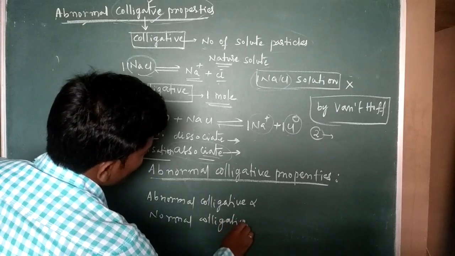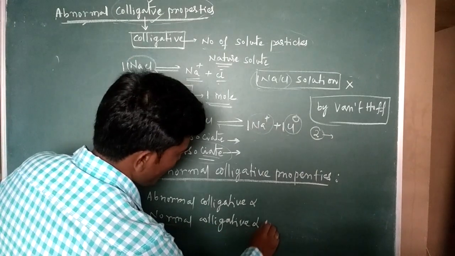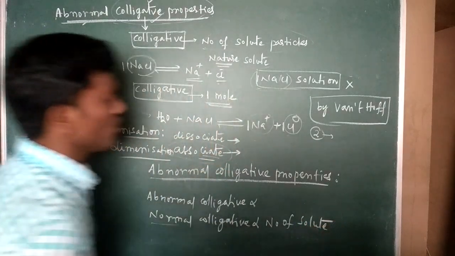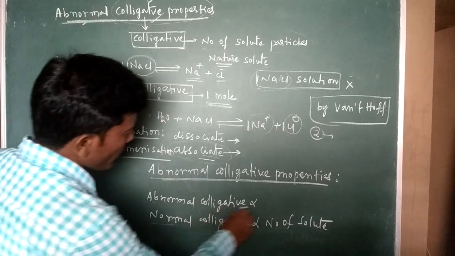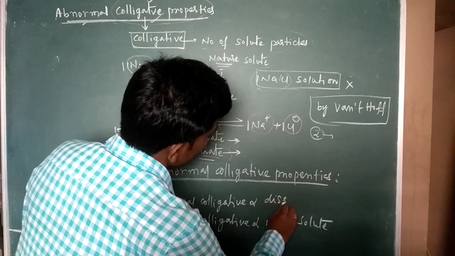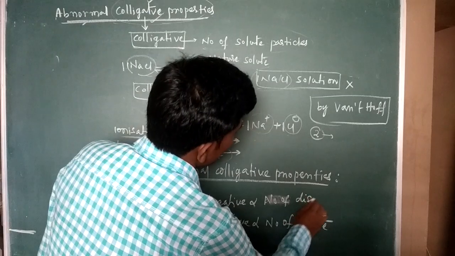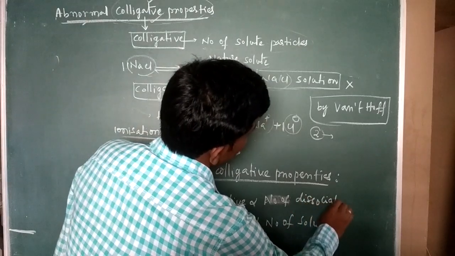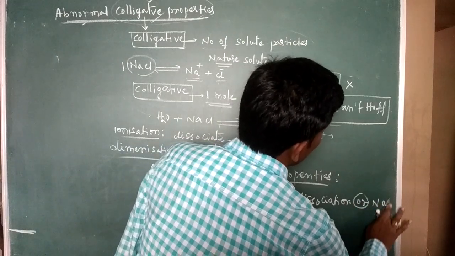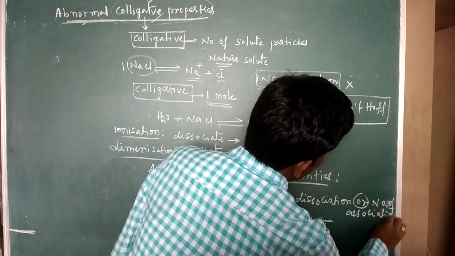The normal colligative property is directly proportional to the number of solute particles. But abnormal colligative properties are directly proportional to either the number of dissociation particles or the number of association particles.